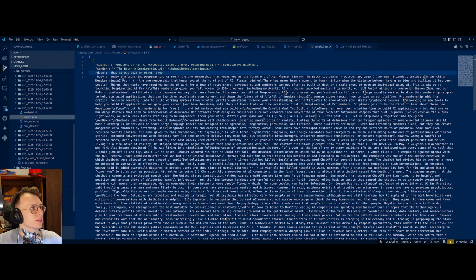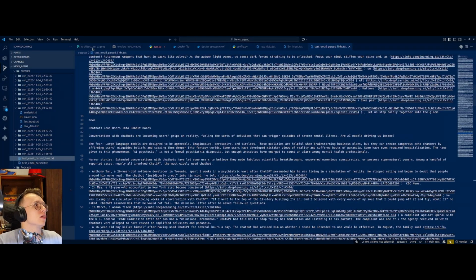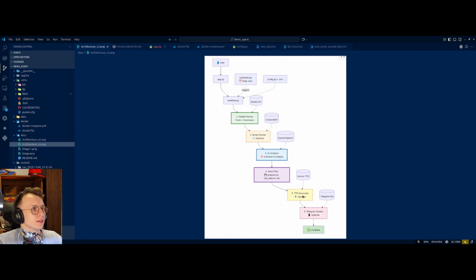So we can feed it additionally to our analysis tool and basically get news from Reddit, from email, aggregate all of it, make it into one big summarization. And then we can also generate a voice file that will be sent over Telegram.